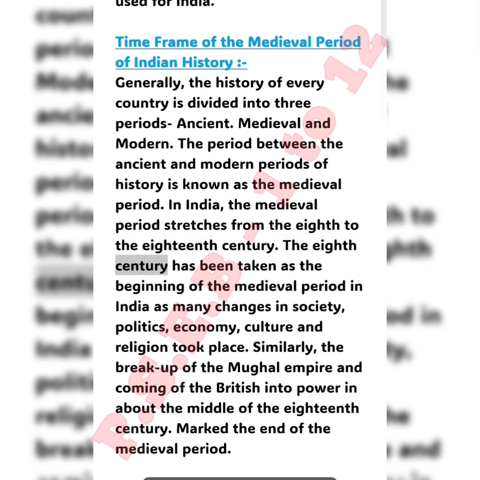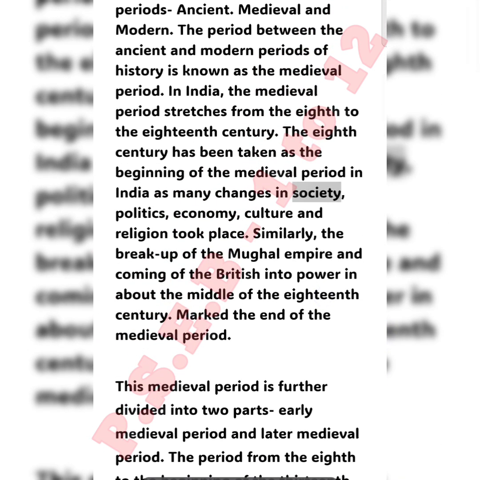The 8th century has been taken as the beginning of the medieval period in India, as many changes in society, politics, economy, culture, and religion took place. Similarly, the breakup of the Mughal Empire and coming of the British into power in about the middle of the 18th century marked the end of the medieval period.